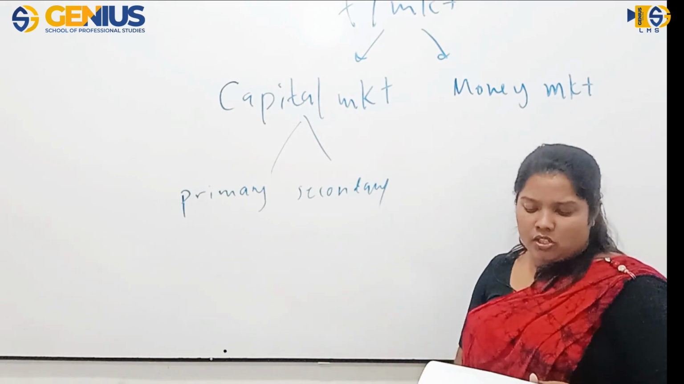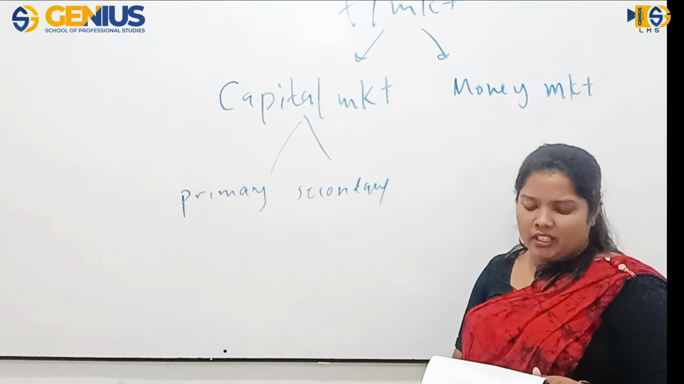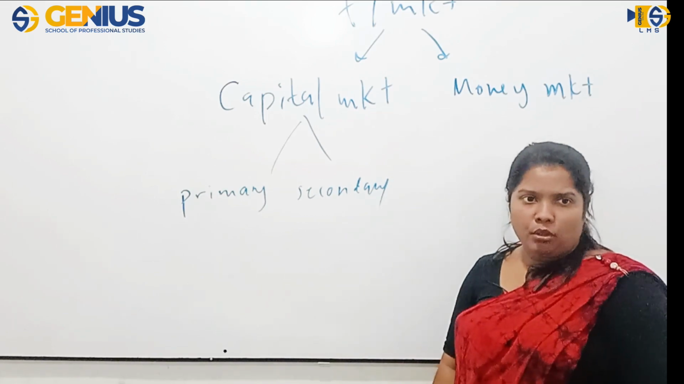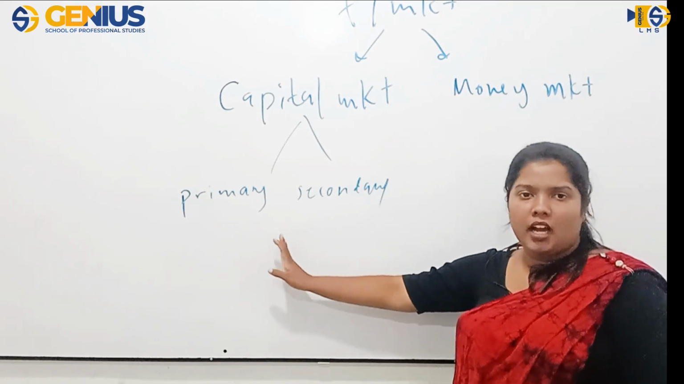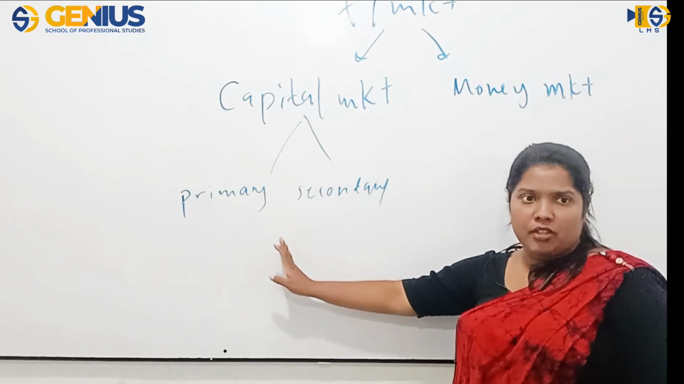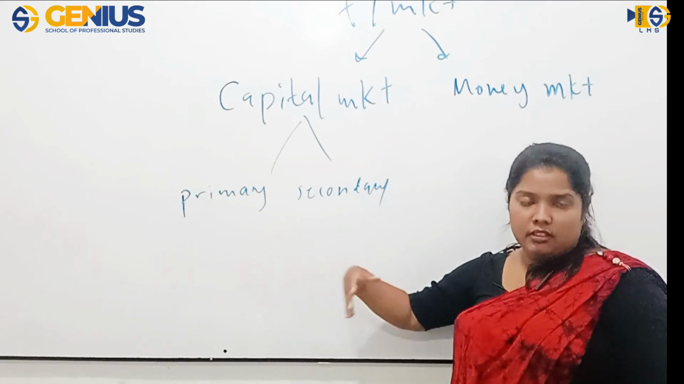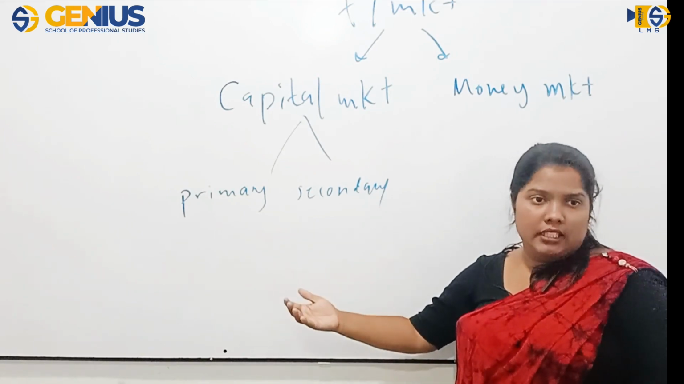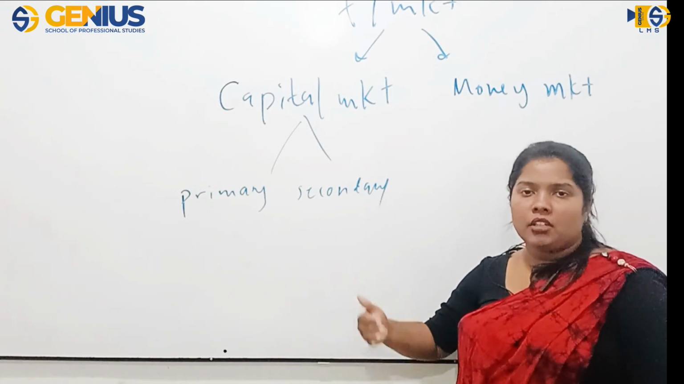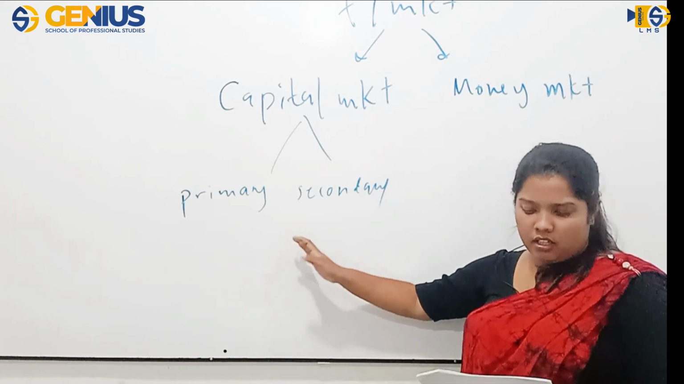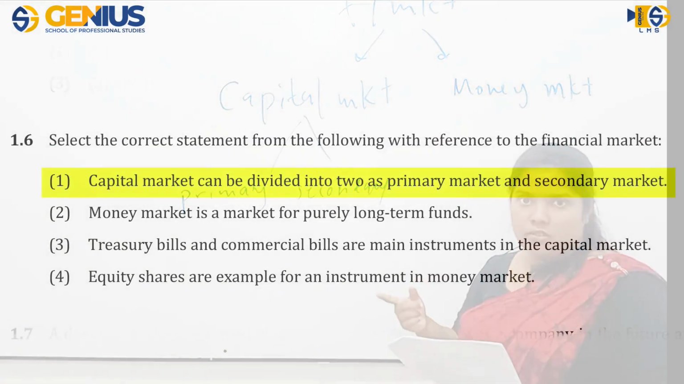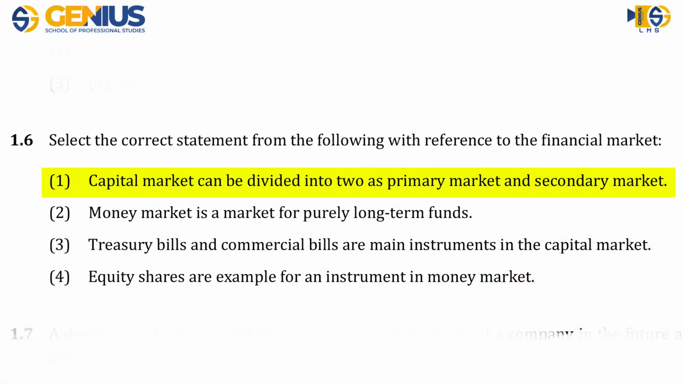Next one: equity shares are an example of an instrument in the money market. Is it true? No. Equity shares, treasury bonds and so on are traded in the capital market, because they are long-term fund instruments that have long-term validity. They are not traded in the money market. So all the things except the first one are incorrect, and the answer is the first one: capital market can be divided into two as primary market and secondary market.